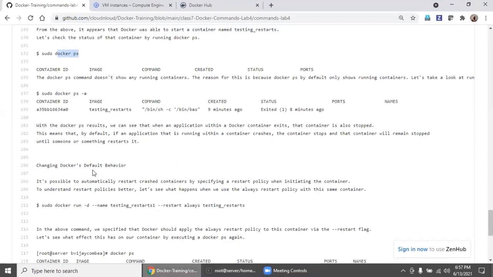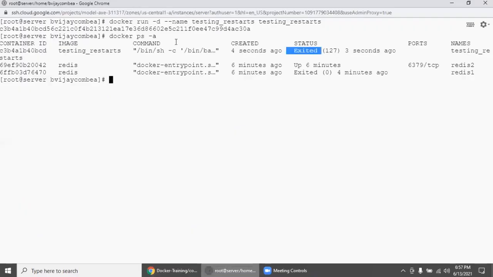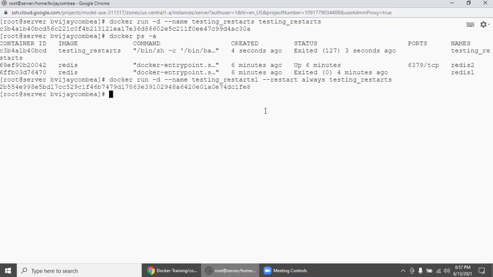So we will change the default behavior. We will run this. Let this container be there so that we can see a difference. Right now I am creating one more container with another name from the same image, right? But the policy is restart always.